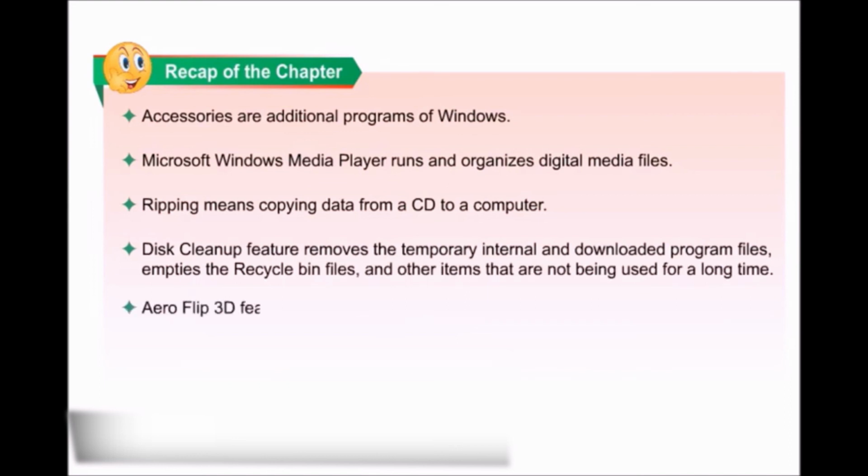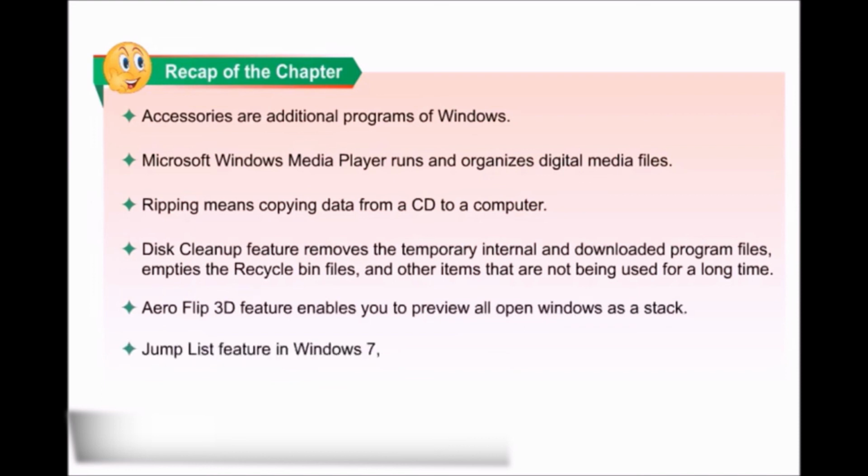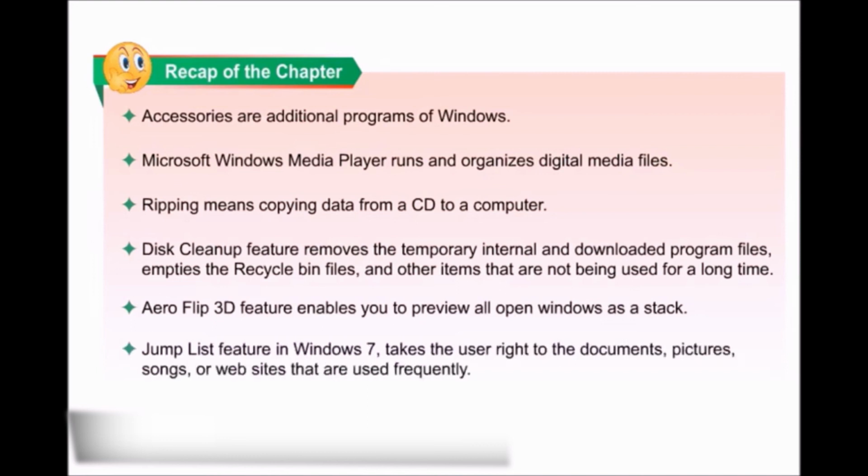Arrow Flip 3D feature enables you to preview all open windows as a stack. Jump List feature in Windows 7 takes the user right to the documents, pictures, songs, or websites that are used frequently.